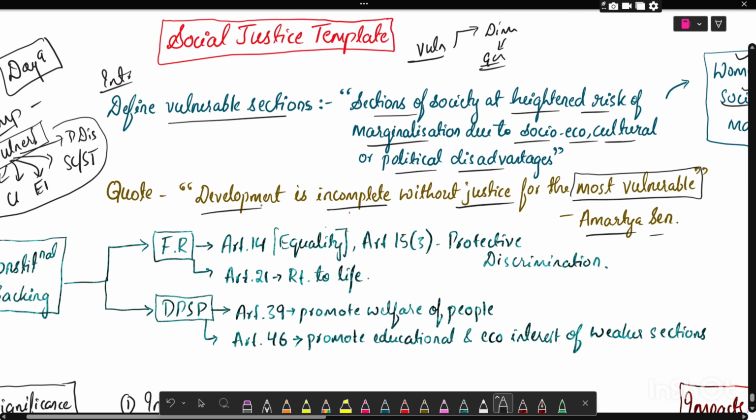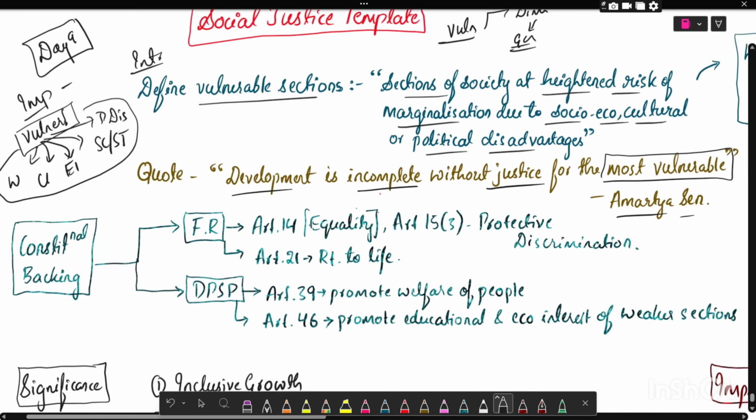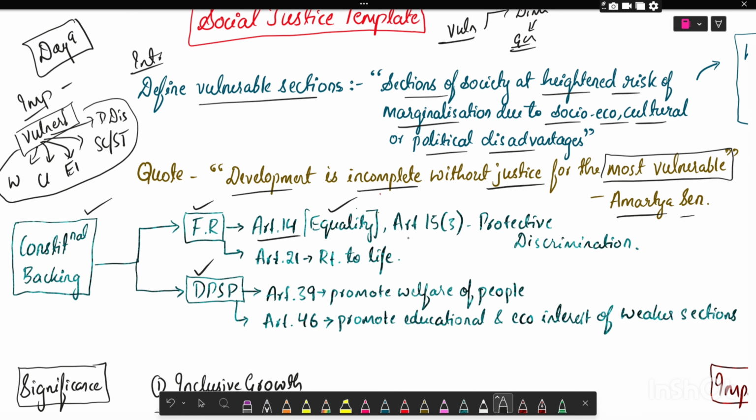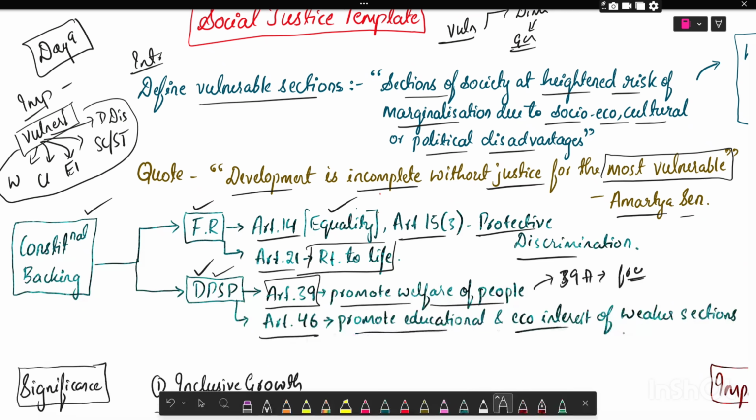The next dimension is constitutional backing, that is fundamental rights and DPSP. After the introduction, you can enrich your answer by writing the constitutional dimension. For example, Article 14, right to equality; Article 15, Clause 3, protective discrimination; Article 21, right to life; and also Directive Principles of State Policy, that is Article 39, promote welfare of the people. For example, Article 39A, free legal aid to the poor; Article 46, promote educational and socio-economic interests of weaker sections, that is SCs, STs, and other backward communities.